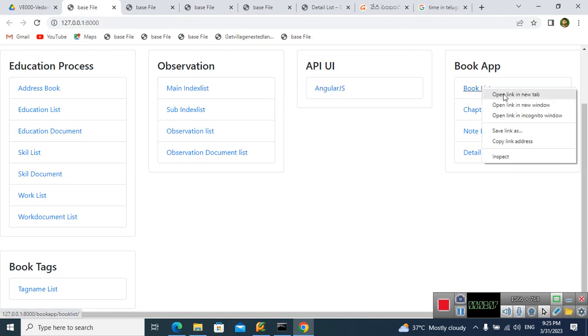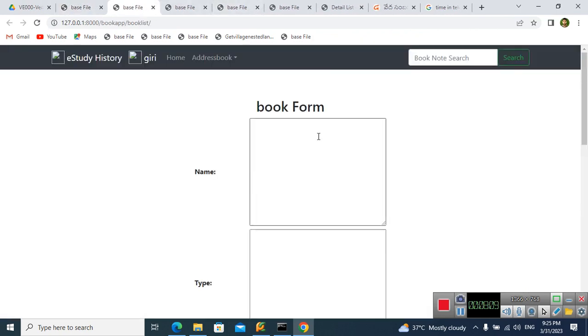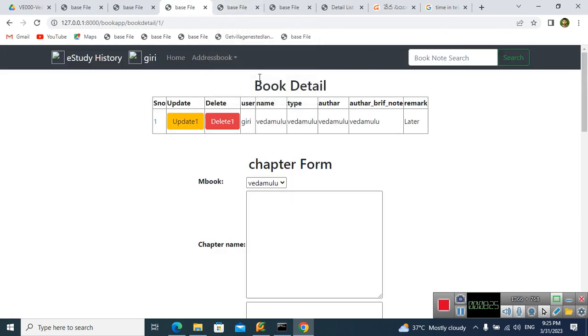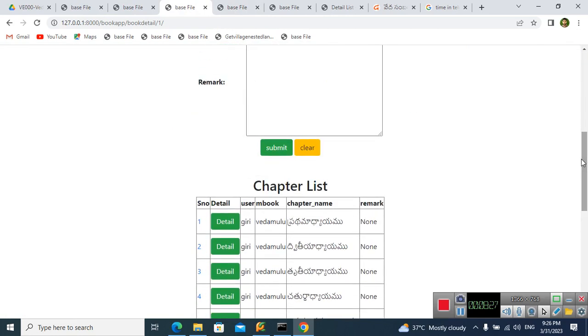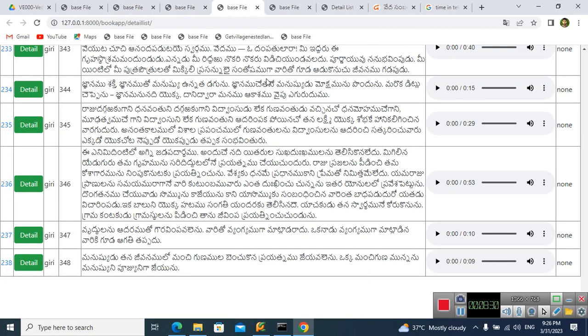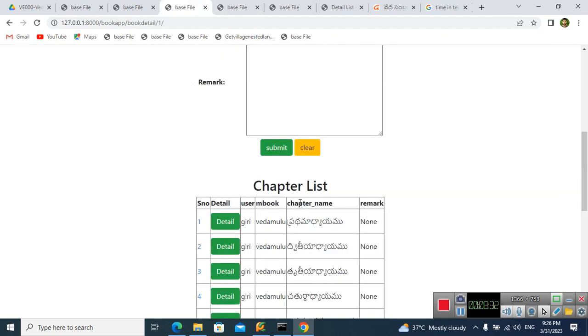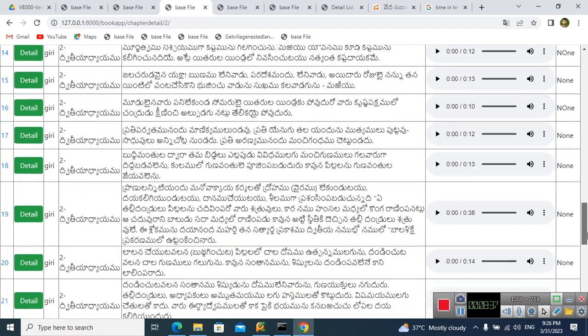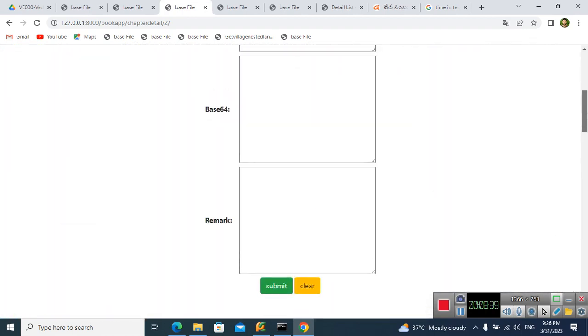After that, we go to the list of books. The list of books shows, on top of each book, the tatparyas and vivaranas that exist in the associated records. Previously we saw the chapters, and for a particular chapter the associated count for each individual chapter.